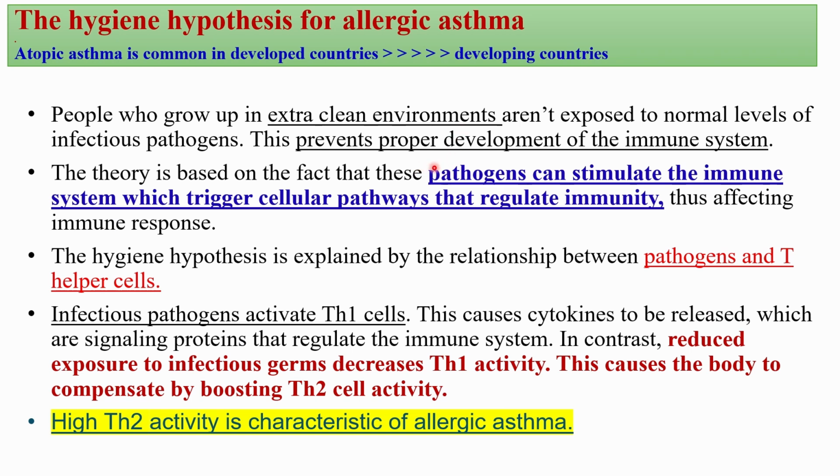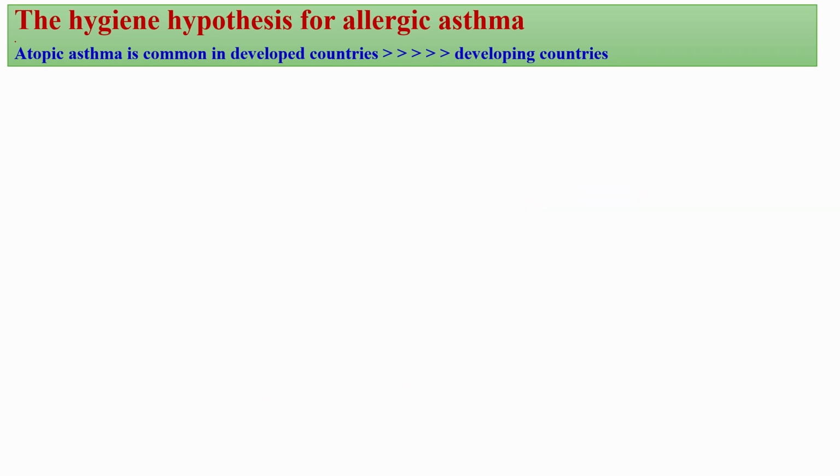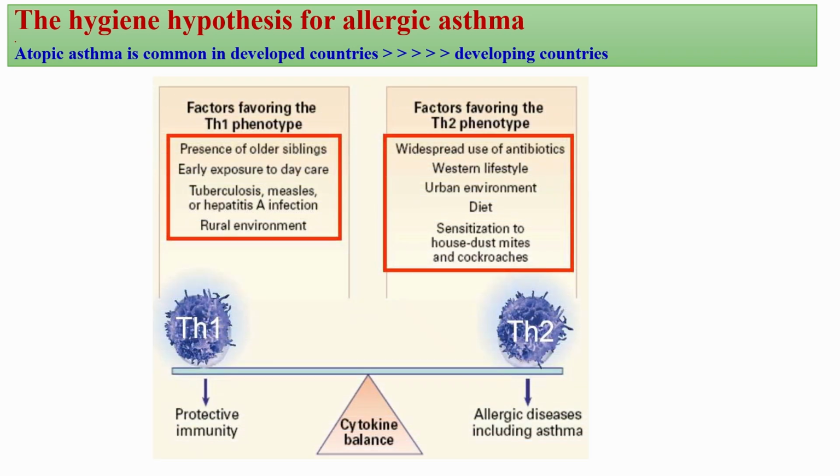As a result, the immune system is not properly trained to differentiate between harmful and harmless stimuli, leading to an increased risk of developing allergies. This hypothesis also describes the immune balance between T helper 1 and T helper 2 cells. In environments with fewer microbial exposures, there is reduced stimulation of T helper 1 cells. To compensate, the immune system shifts toward T helper 2 dominance, which promotes the production of immunoglobulin E, and is linked with allergic diseases such as asthma. Thus, limited early exposure to pathogens may inadvertently increase susceptibility to allergic inflammation.